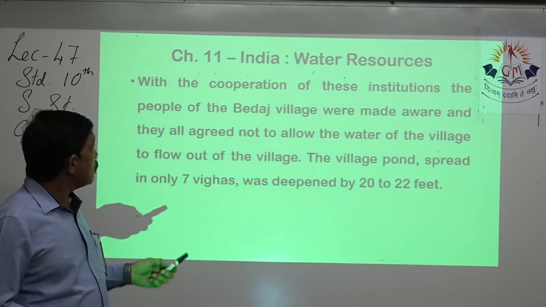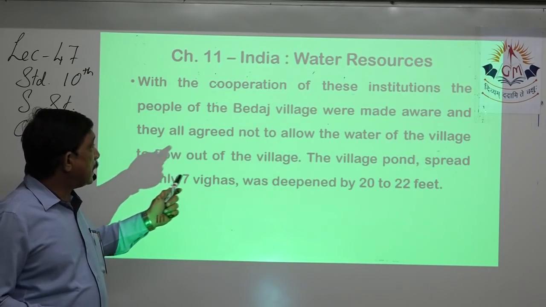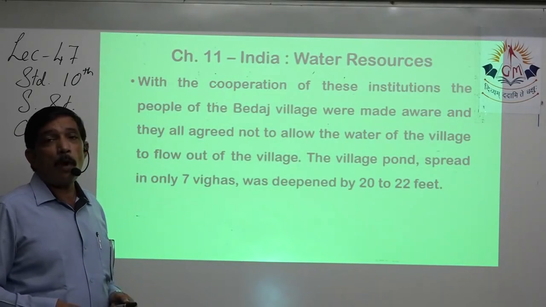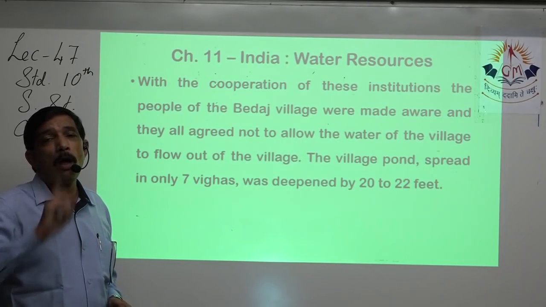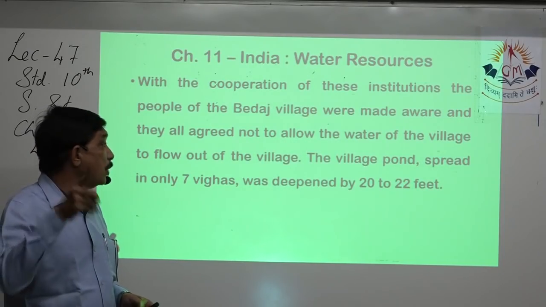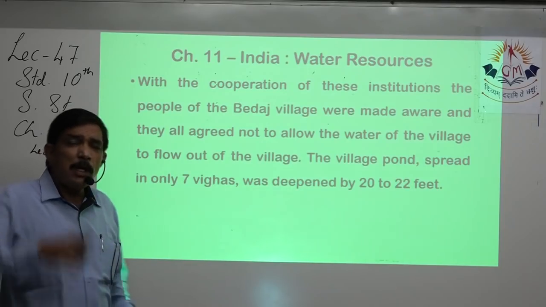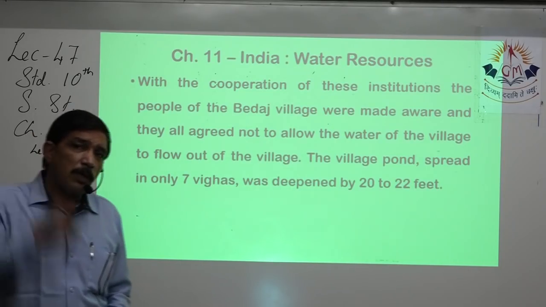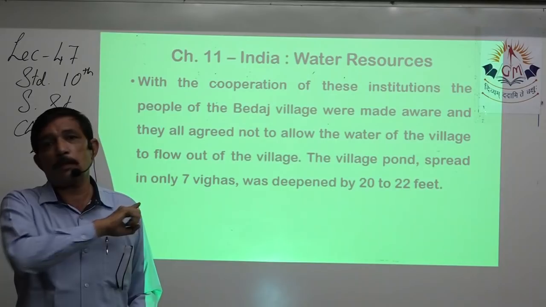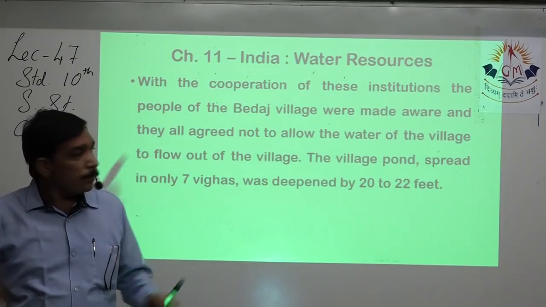Through the cooperation of these institutions, people have been made aware, and they all agreed not to allow the water of the village to go away from the village or to leave the village. That's the flow out of the village. The water that rains in the village will be stopped there, and will not go outside the village. So there are lots of ways to do it.